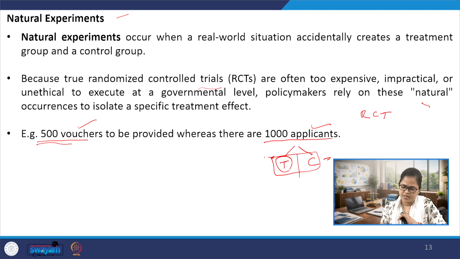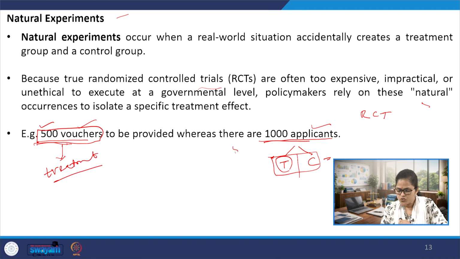So here we can find that when 500 vouchers would be distributed through lottery or some other randomization process, that means they would be getting better education facilities through this private education system. So this is what the example gives us. But the rest 500 would not be eligible to get into this particular education system. Now those who would be possessing these 500 vouchers would be known as the treatment group.